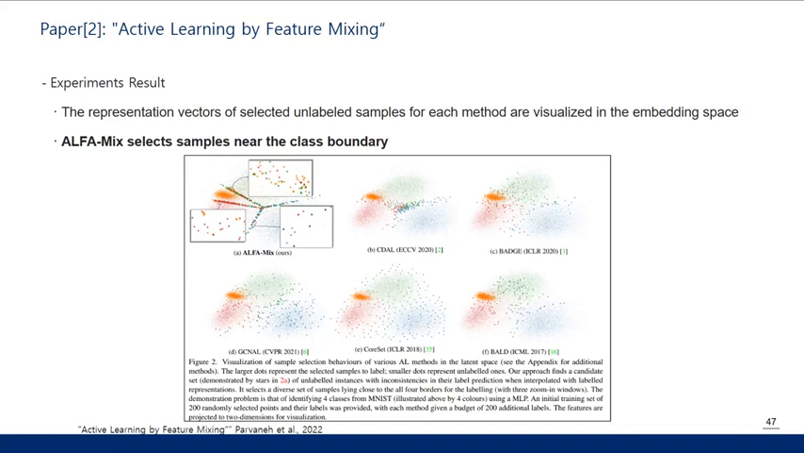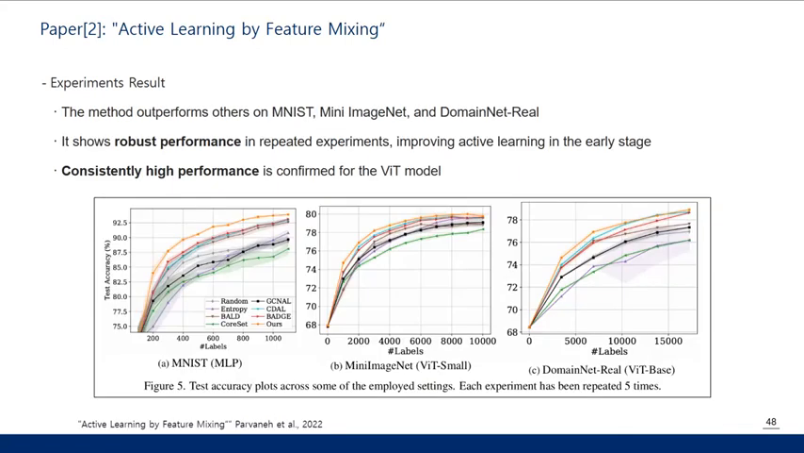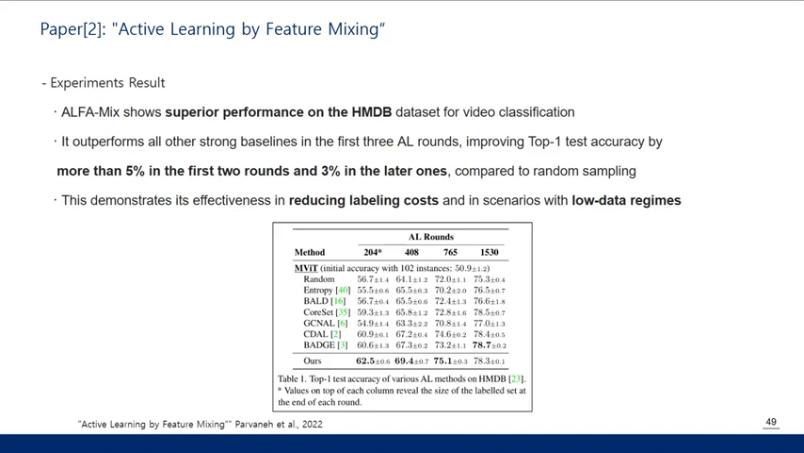We can see from the figure that AlphaMix selects samples near decision boundaries, which are more diversely scattered compared to other methods. This shows that for different kinds of models, including vision transformer and MLP, AlphaMix consistently shows high performance. In the low data regime, on the video classification task of the HMDB dataset, it also showed significant performance, improving each round compared with the random method.